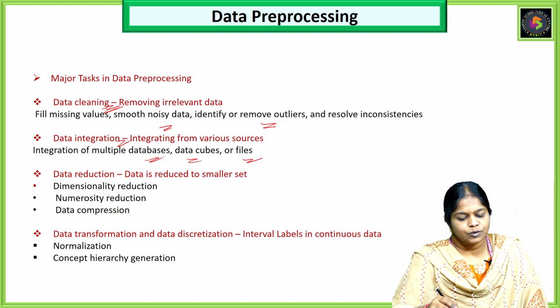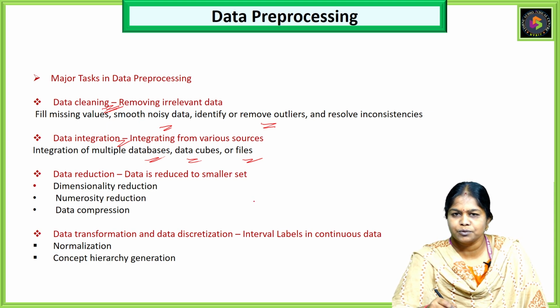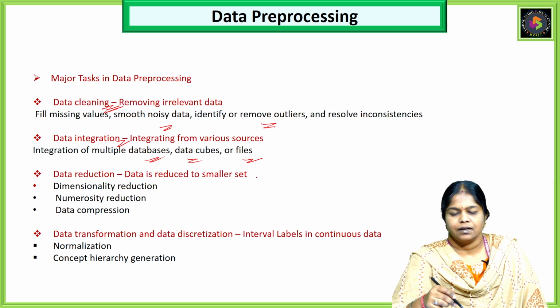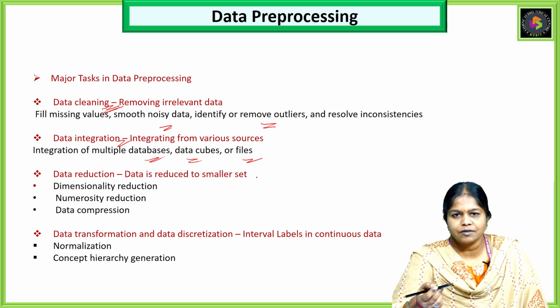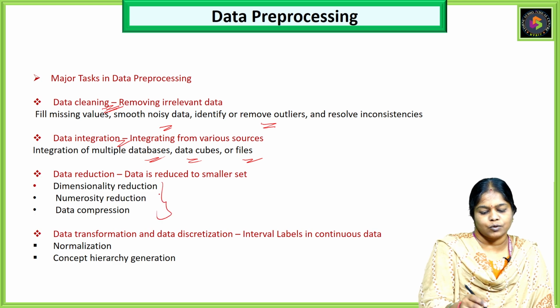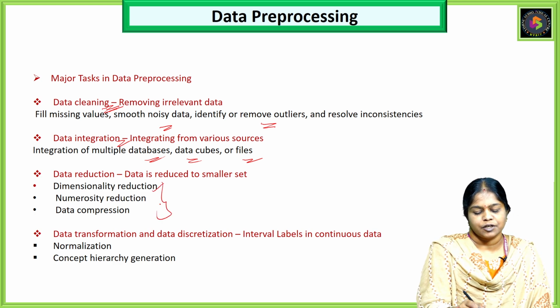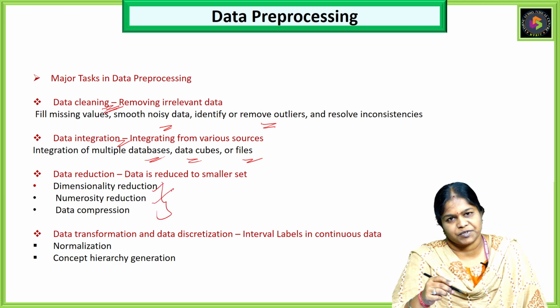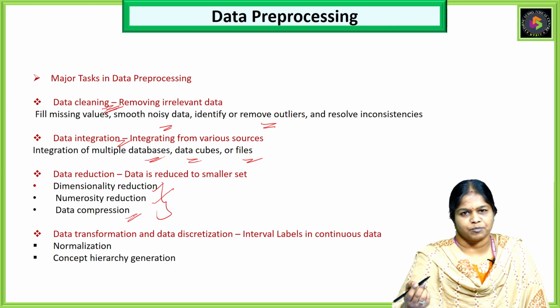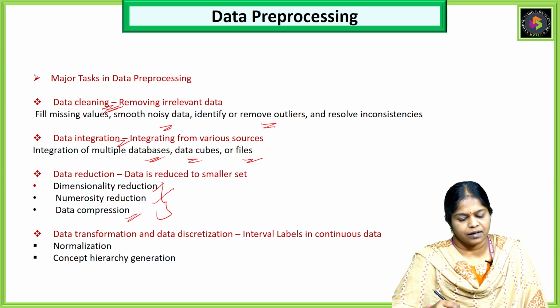And the other one is data reduction. In data reduction, we are talking about huge data, so that we cannot work or process the whole data as such. So the data has to be reduced into smaller sets where it will be easy for us to work on. And for that we have different methods: dimensionality reduction, numerosity reduction, and data compression. And we all know that we use data compression in our daily life.